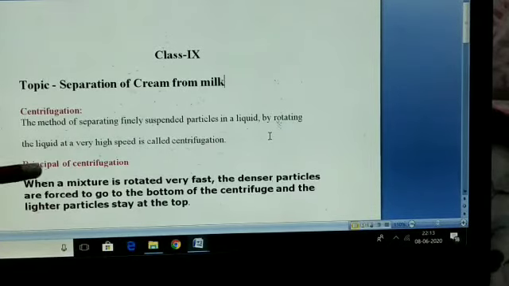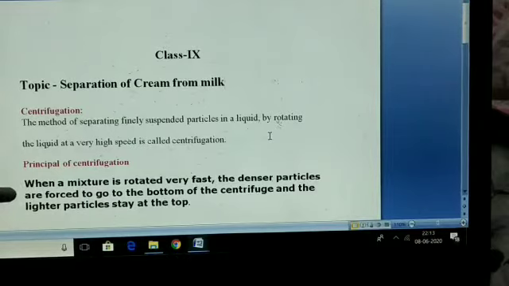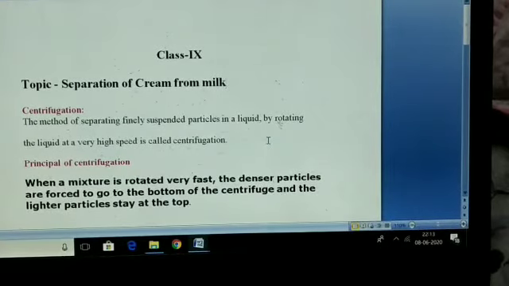I repeat, when a mixture is rotated very fast, the denser particles are forced to go to the bottom of the centrifuge and the lighter particles stay at the top.